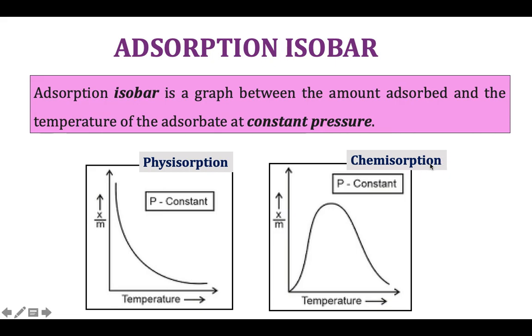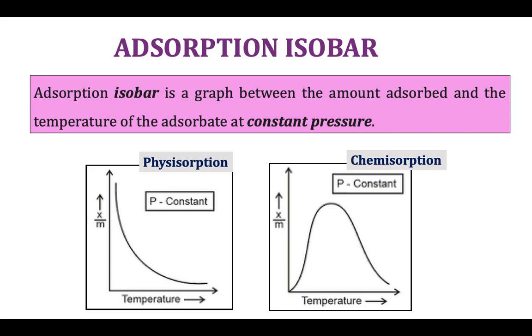As chemisorption is a chemical process, there is an initial increase in the X/M ratio with temperature as the system acquires activation energy for the process to take place. After that, a decline in the X/M ratio with temperature is observed, similar to that of physisorption. So the two graphs are very different. The first graph represents the isobar of a physisorption process, and the second graph represents the isobar of a chemisorption process.